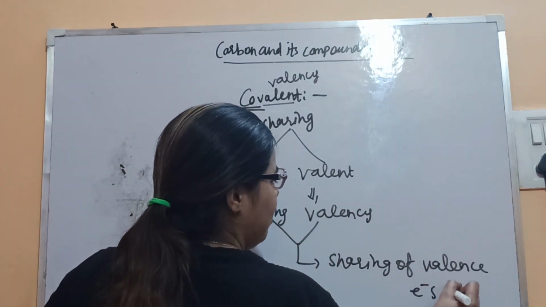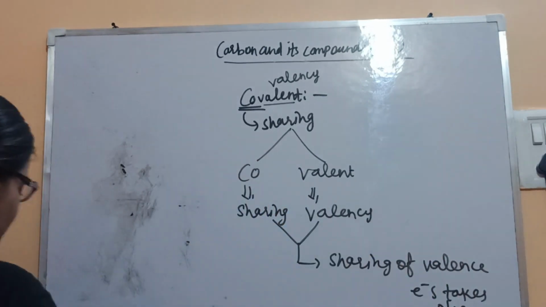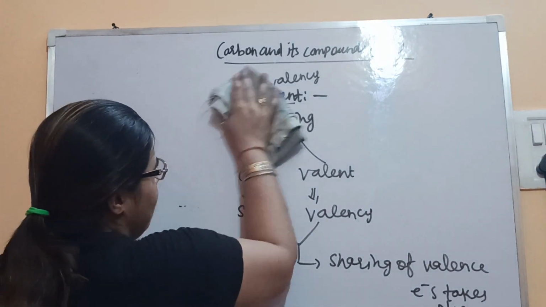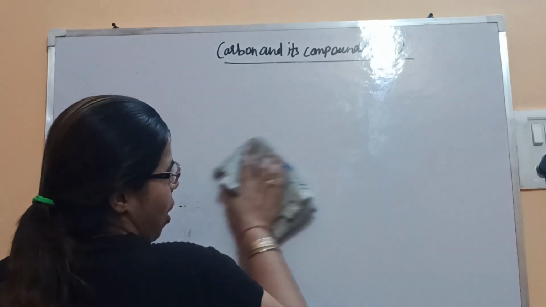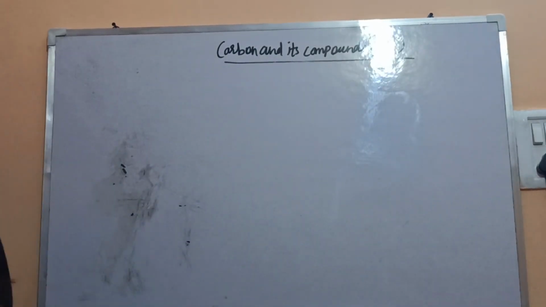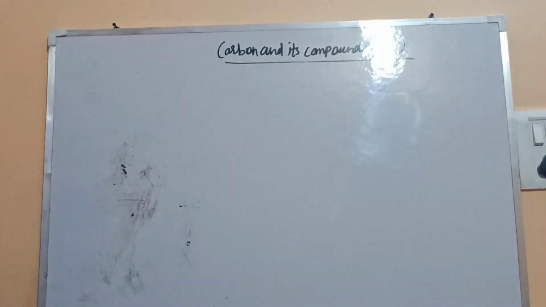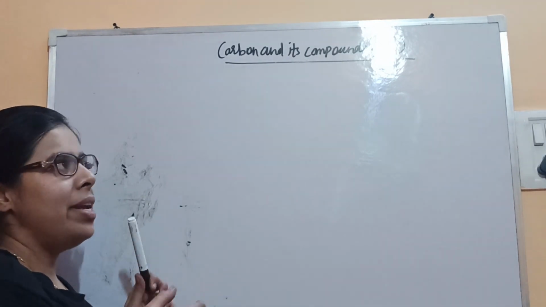Let's start with the covalent bond. How is it formed and what is the condition? How will we come to know that a covalent bond has to be formed? Let's start with the valency part, whatever you know.